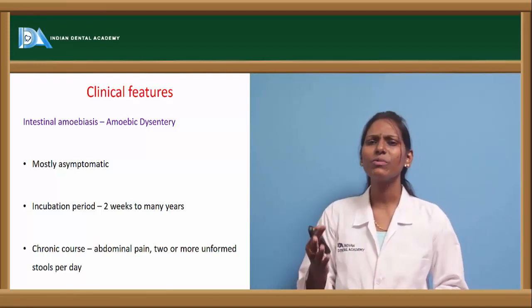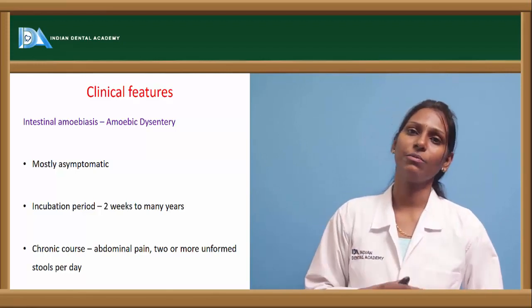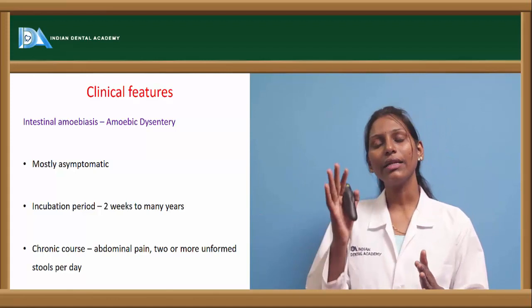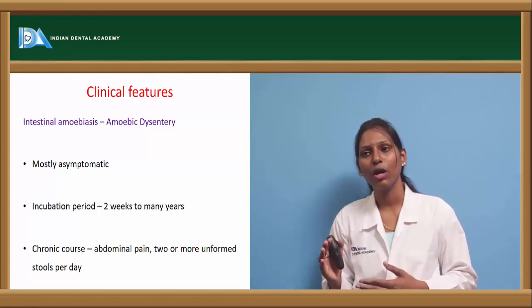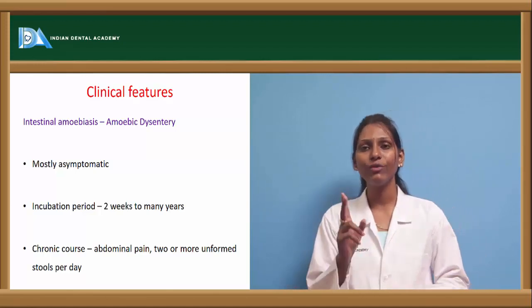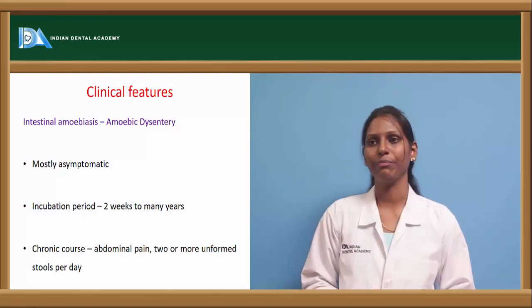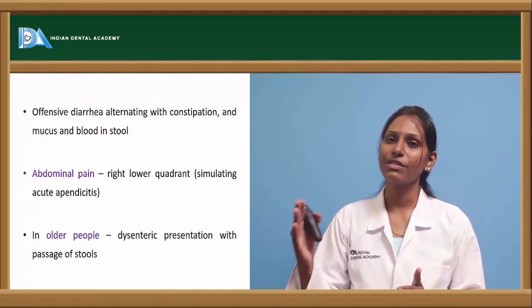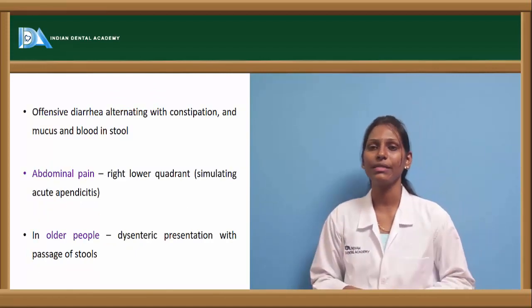In amoebic dysentery, most people are usually asymptomatic in this phase. It has an incubation period of 2 weeks to many years. In the chronic course, what happens? The patient will have abdominal pain. Two or more unformed stools per day can be seen. Offensive diarrhea alternating with constipation, with mucus and blood in the stools, can be seen.